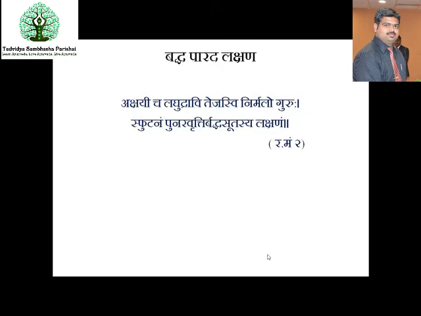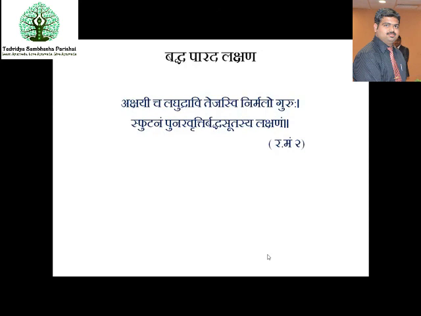So when you are referring to Rasamanjari, what are the different lakshanas of Baddha Parada? He says, Akshayi Lagudravi Tejasvi Nirmalo Guruhu Sputanam Punaravrittir Baddha Sutasya Lakshanam. Akshayi: even after subjecting it to a high amount of heat, Parada will not show any sort of loss. So this is Akshayi. Nakshayaha Yasmat Sa Akshayaha. Lagudravihi,